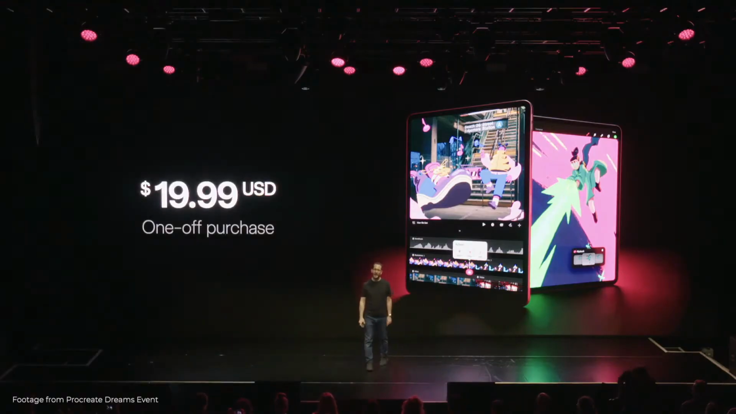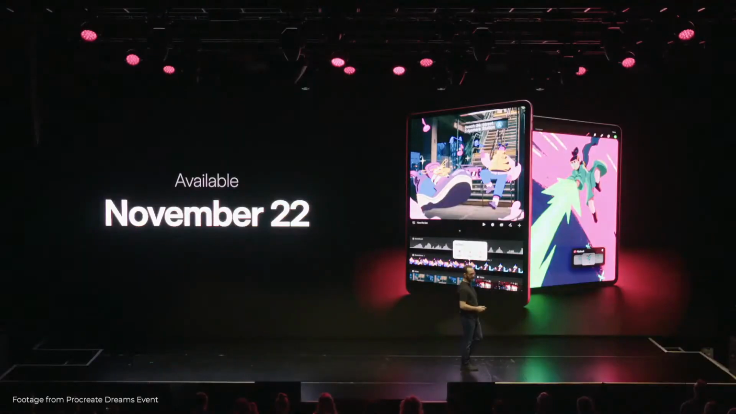They even talked about the price and availability, which is a one-time purchase of $19.99 US with the app being available on November 22nd. That's pretty amazing. So after all of this, what could my big question possibly be?